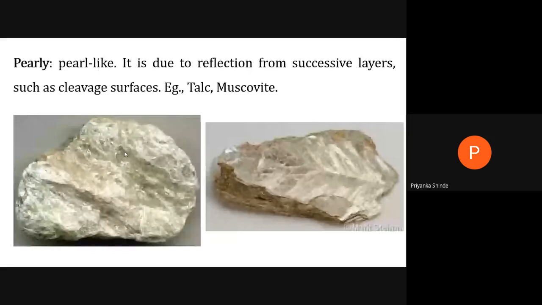Then we have muscovite as one more example. If you observe its surface, you can see it is layered. This is muscovite mica.